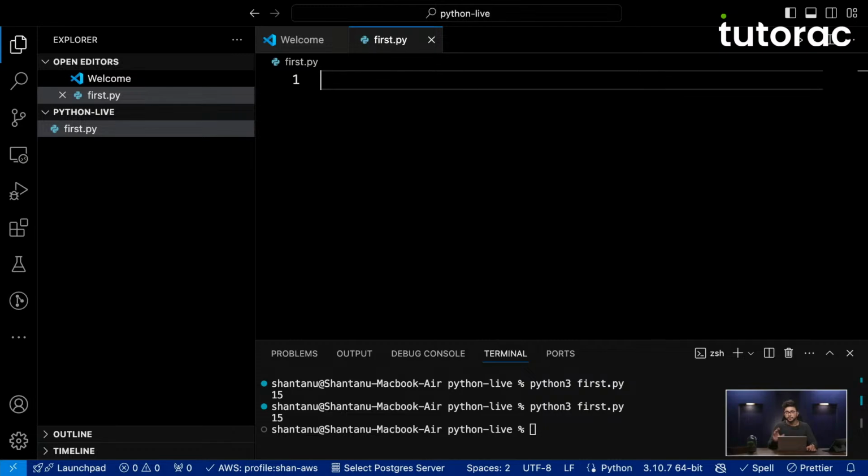So you can put this code inside a function. So a function is nothing but a reusable piece of code.